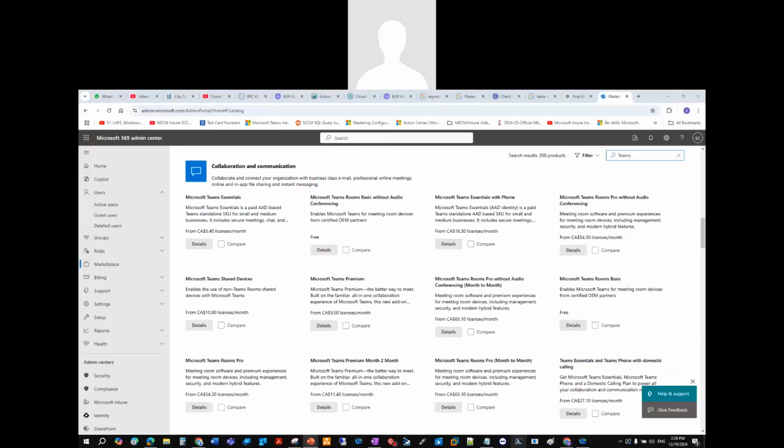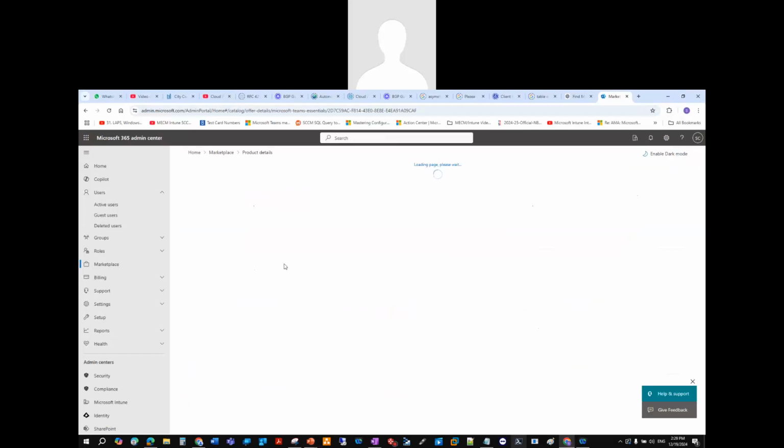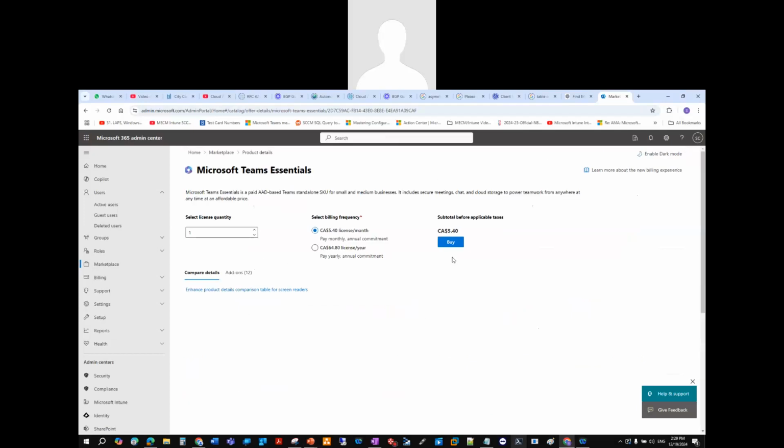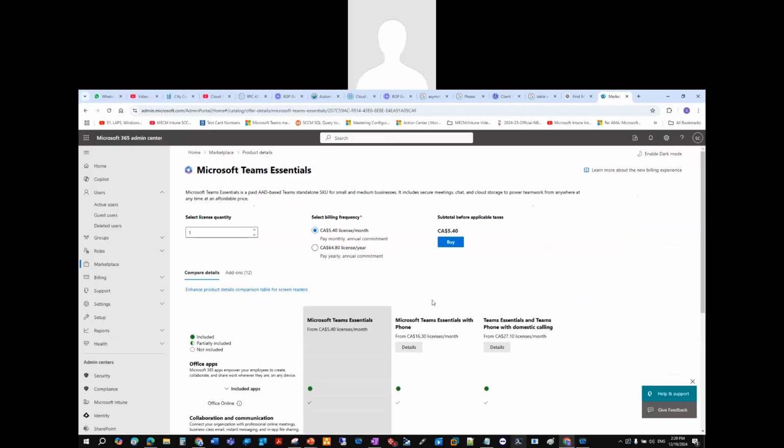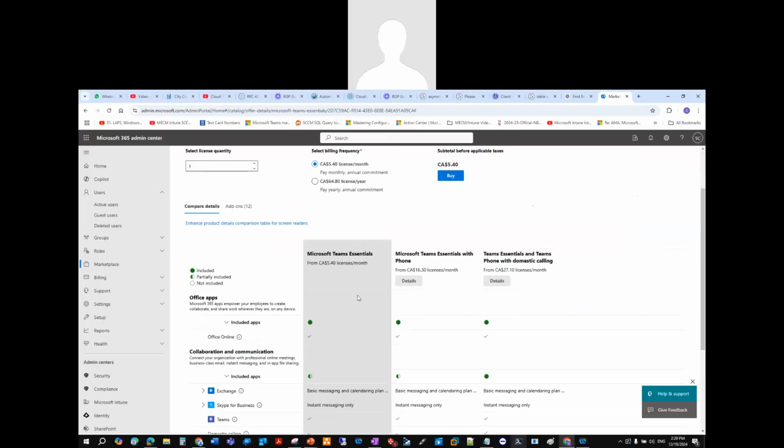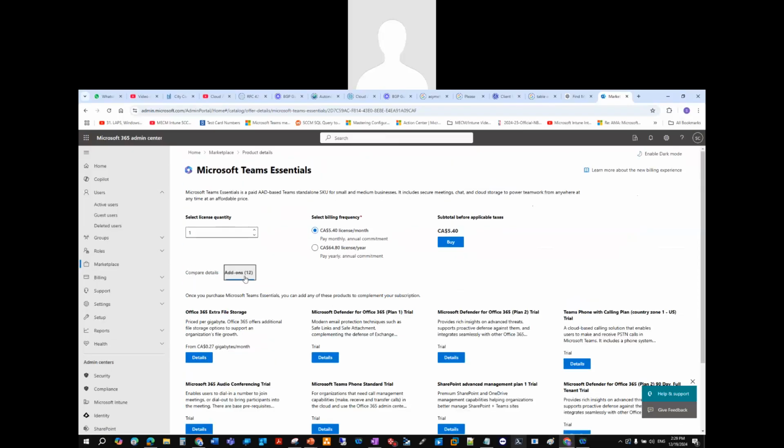And again, we can get the essentials licenses for Teams. We can download that because that's originally what we should be downloading. And this will come up for apps and services, and this is essentially just for Teams. So what we'll do is we'll download the Teams and I'll see what the details show.